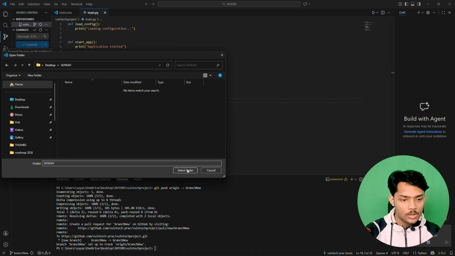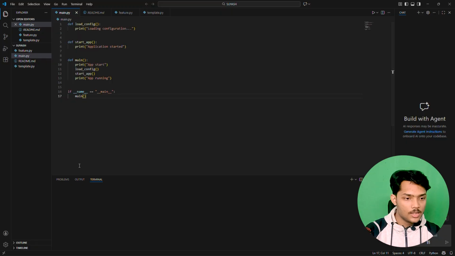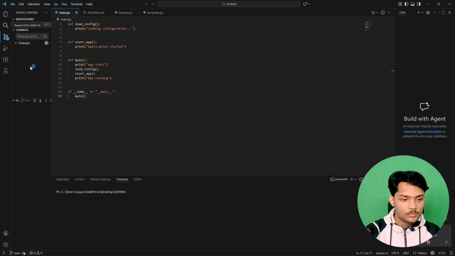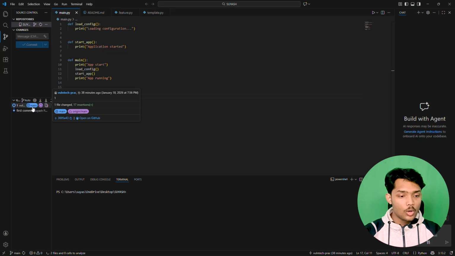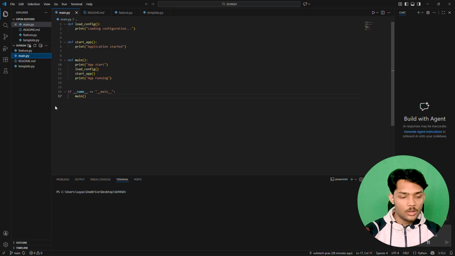So select this folder. Now on this folder, if you go to source control, it is scanning the folder for a Git repository, it will take a little bit of time. Now he can only see the main branch. He cannot see the other branches.